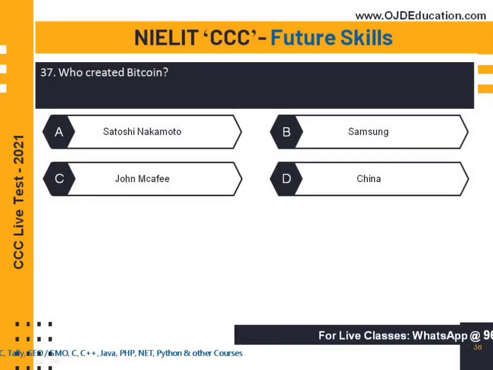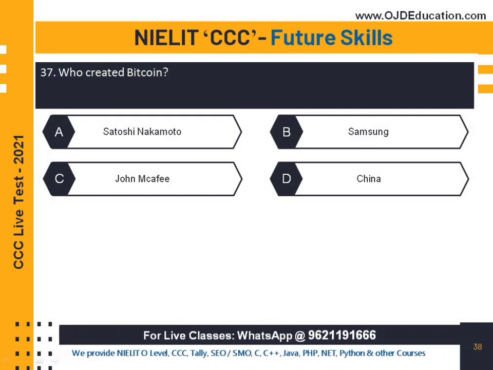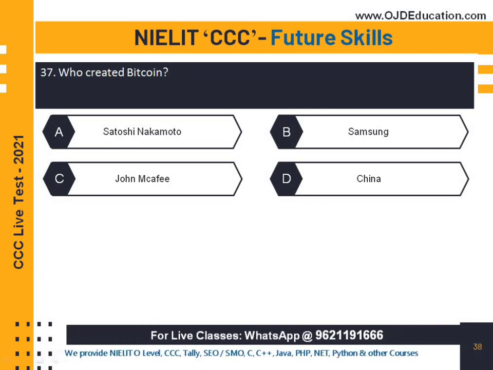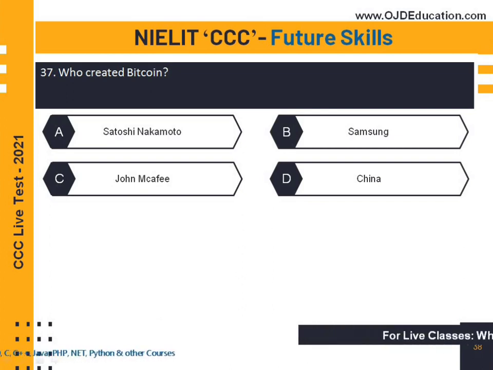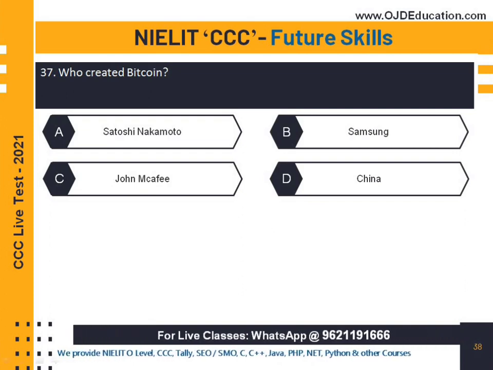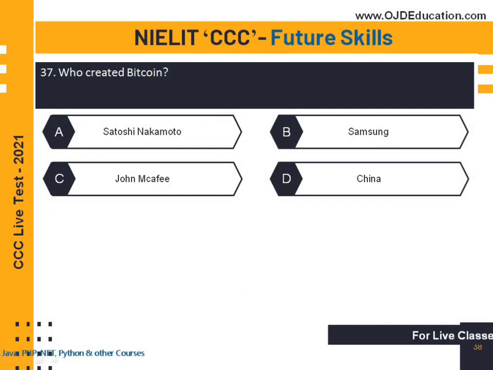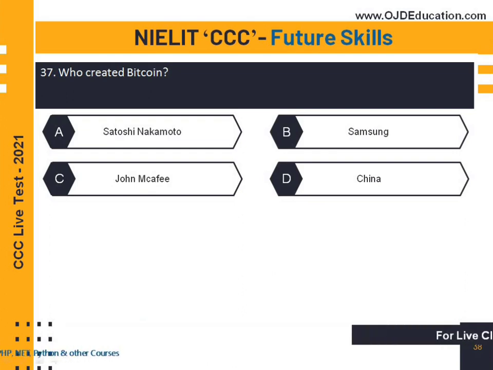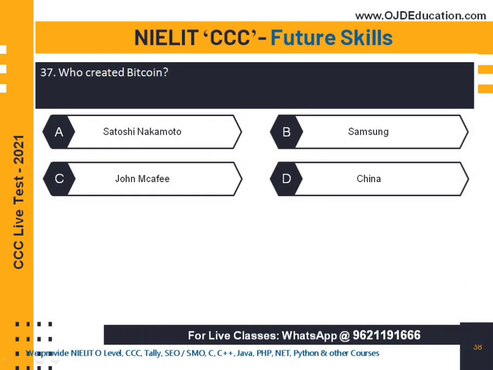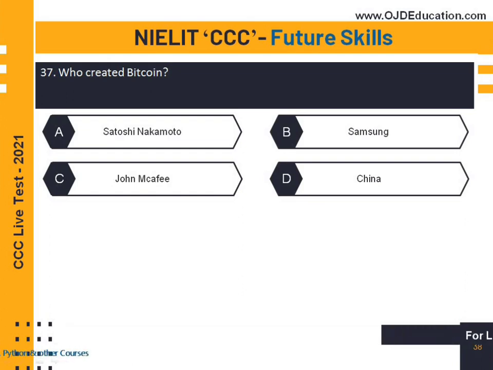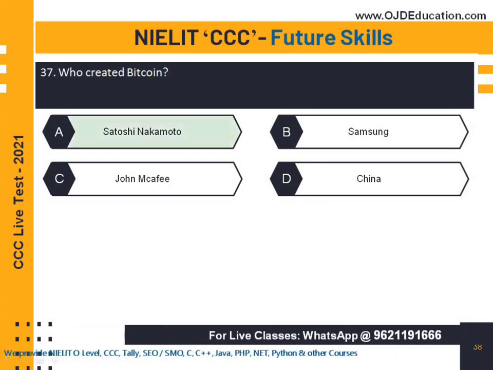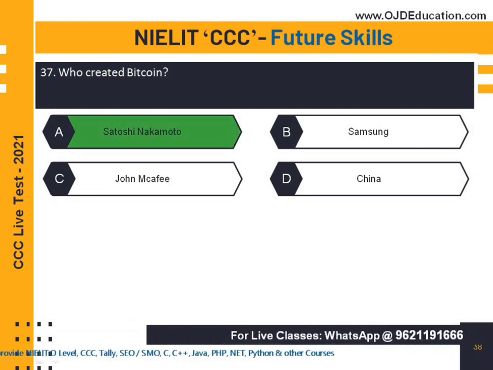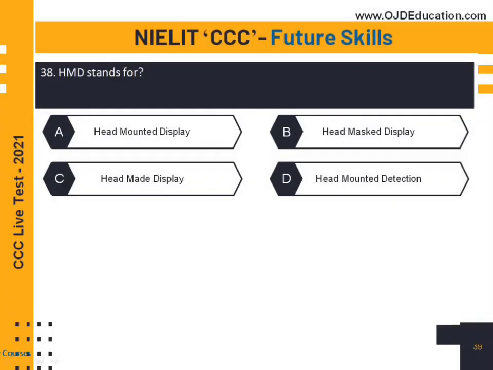Who created Bitcoin? Satoshi Nakamoto, Samsung, John McAfee or China? So what is the right answer? You can reply in the comment box. I am waiting for your reply. All students must reply. This is a very interesting question and very popular in the CCC examination. Now I would like to tell you the right answer. The right answer is Satoshi Nakamoto. Satoshi Nakamoto created Bitcoin.